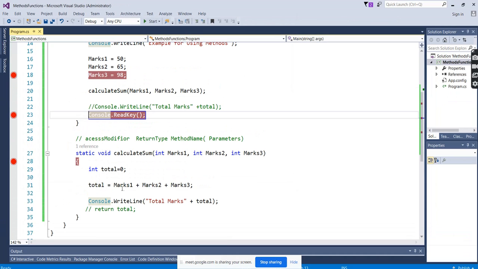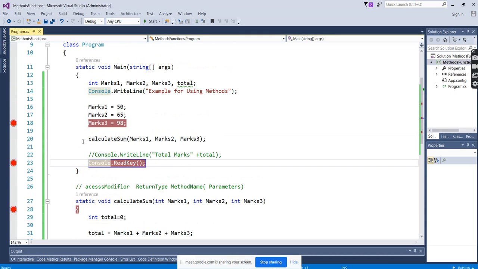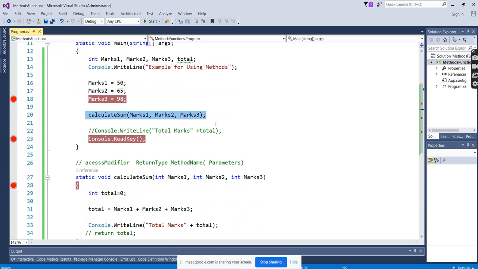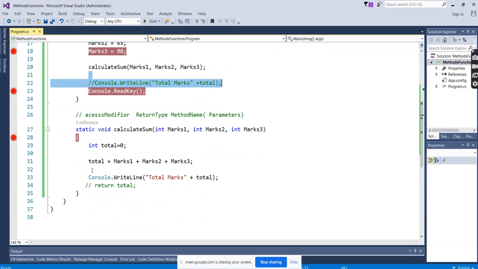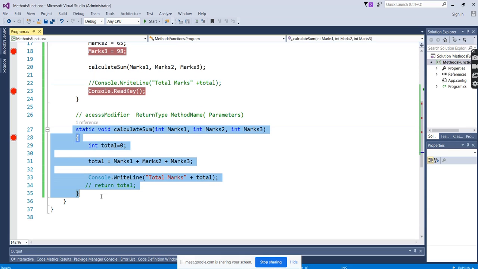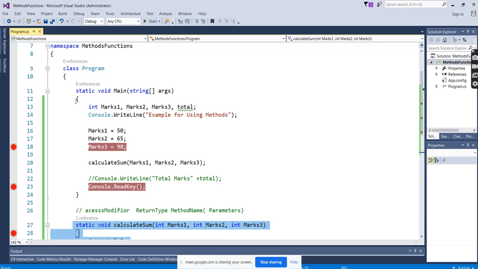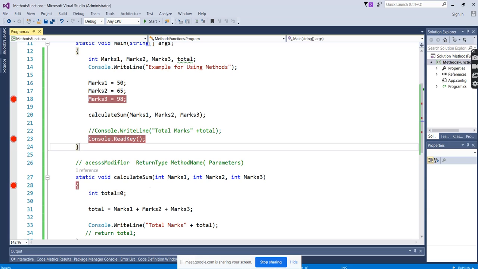Here you can see calculate is there, and you are not using and displaying anything here, you are displaying here. It doesn't mean that the program will end right after displaying. No, while ending it will again come back to the main program, and until the closing brace it will execute and stop.